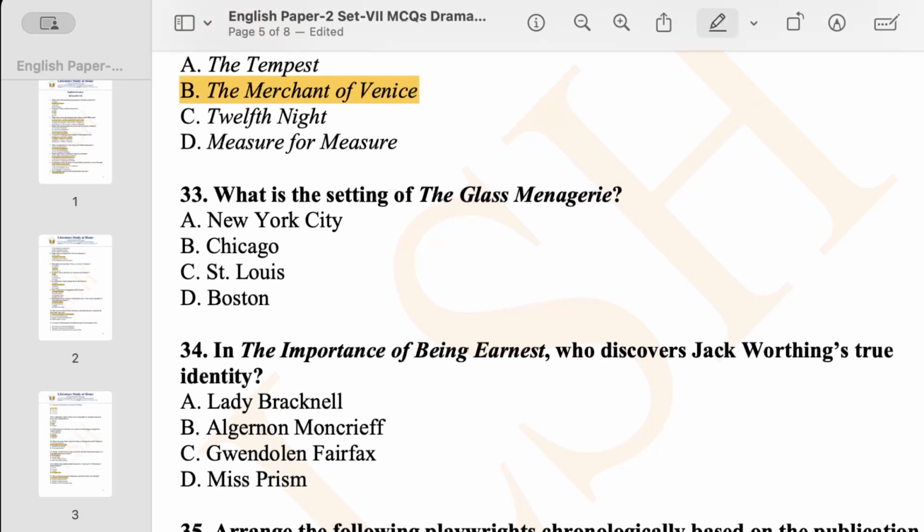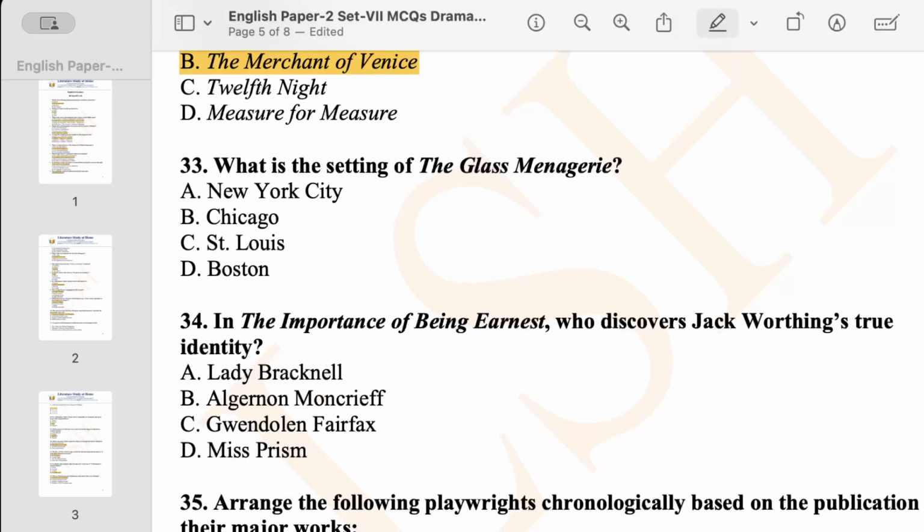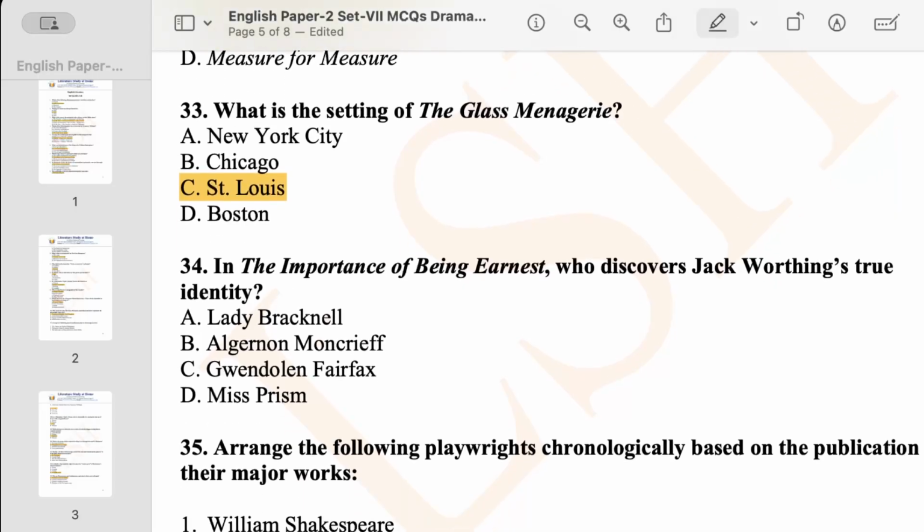Now we have the next question. Question number 33. What is the setting of the play The Glass Menagerie? I think this is an easy one, and I know you can all give the answer. It is St. Louis. St. Louis is the setting of the play The Glass Menagerie.